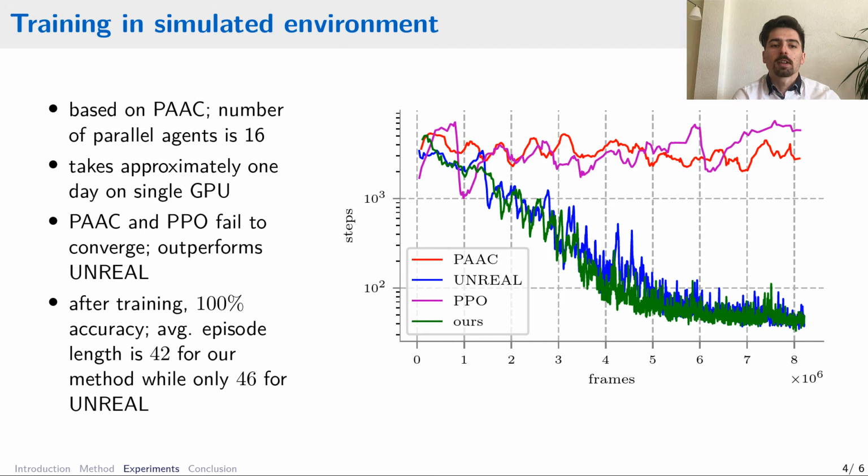The parallel advantage actor-critic and the proximal policy optimization both failed to converge. The Unreal and our method were both able to find the target with almost 100% accuracy. However, while the average episode length of our approach was 42, it was 46 for Unreal, so our agent was more efficient.